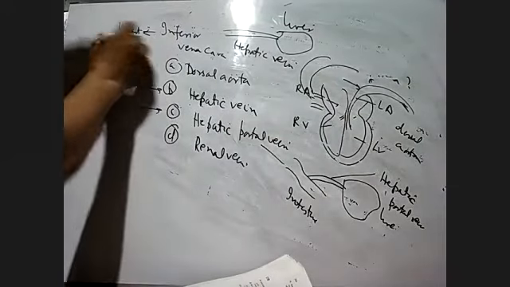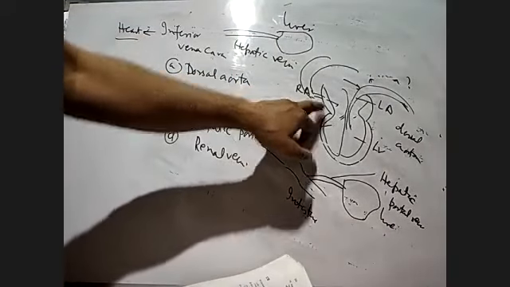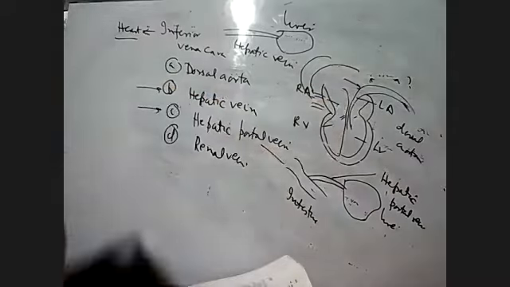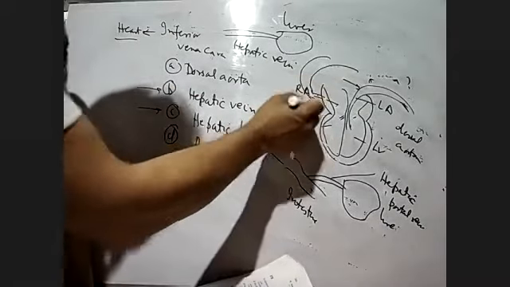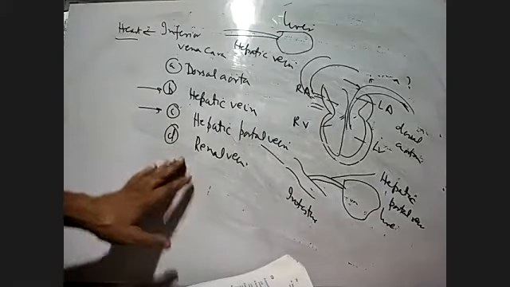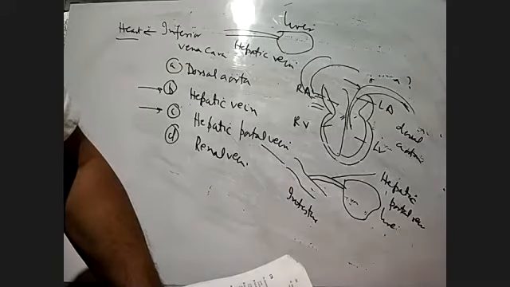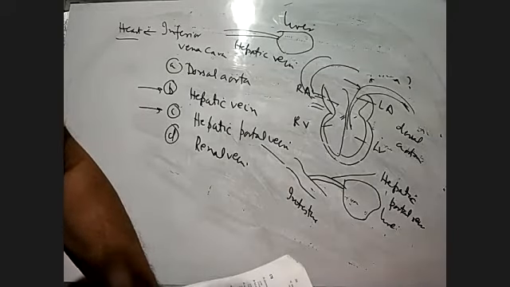So hepatic vein arises from the liver. It goes into the inferior vena cava. From the inferior vena cava, it goes into the heart. This is the inferior and superior vena cava. And renal vein will take the purified blood from the kidney to different parts of the body.